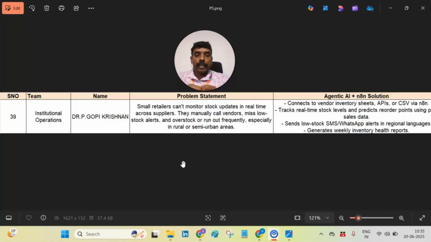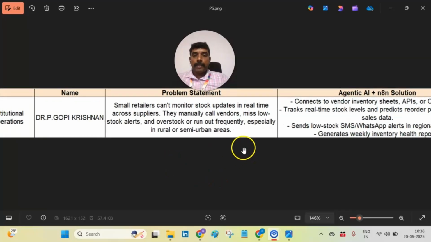So how to do it in the automatic way? It can be done using the intelligence. I have taken the artificial intelligence here. With the help of AI, I have created a solution that gives an appropriate solution for the problems faced by the retailers. That is, they can avoid the overstocking or they can avoid the low stocking with this solution, right? So the problem statement is very clear.